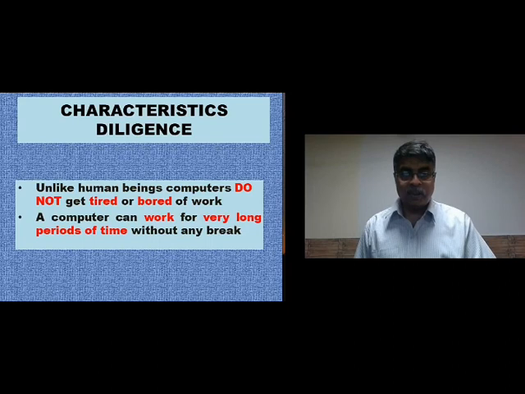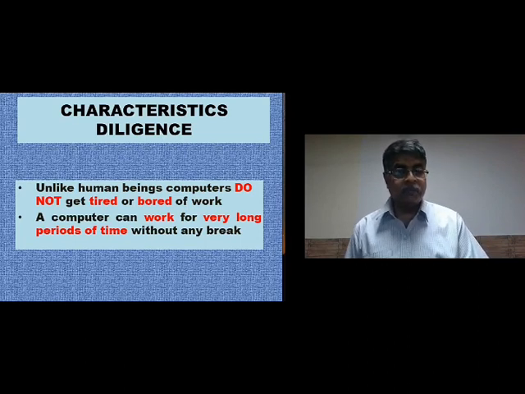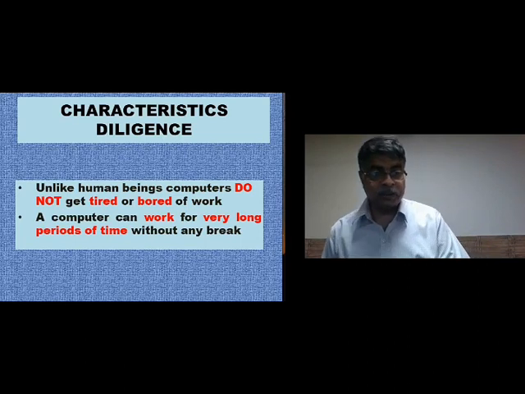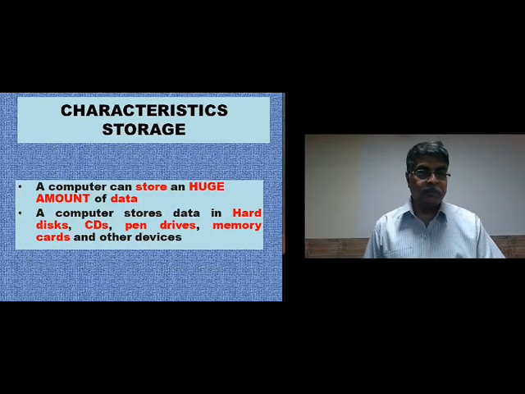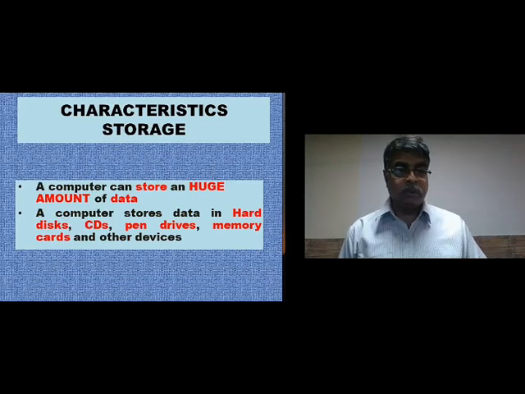Diligence. Unlike human beings, computers do not get tired or bored of work. A computer can work for very long periods of time without any break. Storage. A computer can store a huge amount of data.